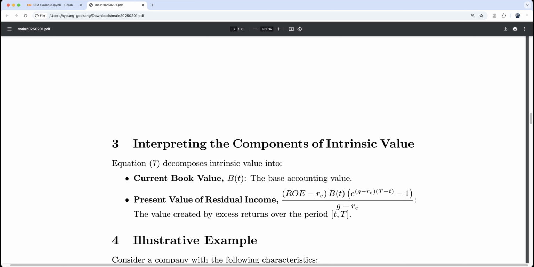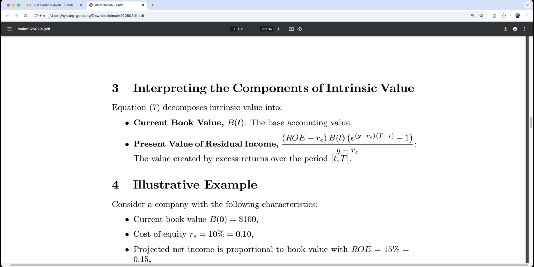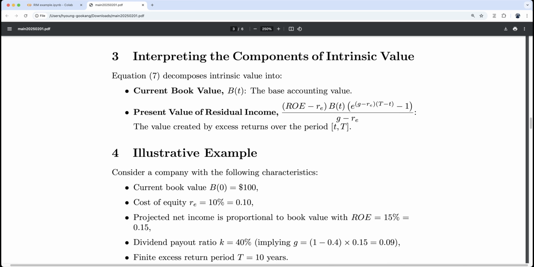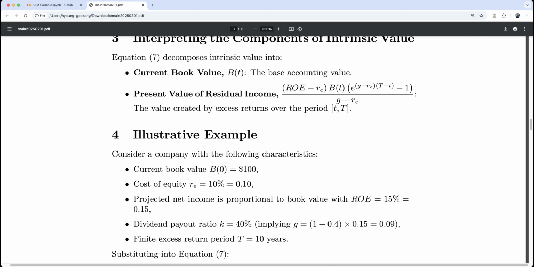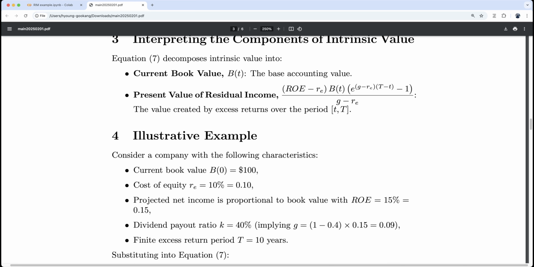Now let's do some example. Consider a company with the following characteristics. Current book value is $100. Cost of equity is 10%.